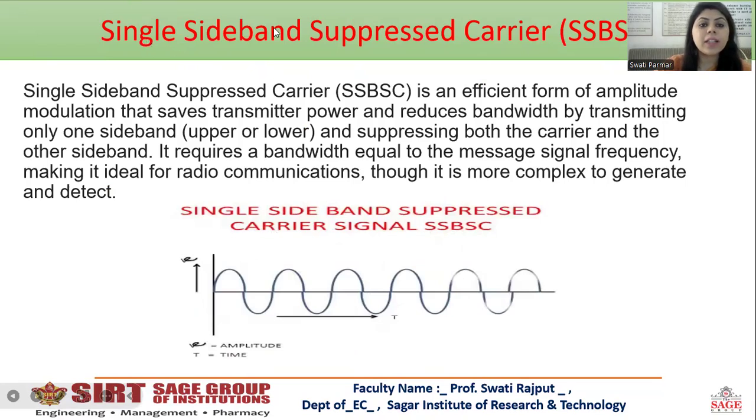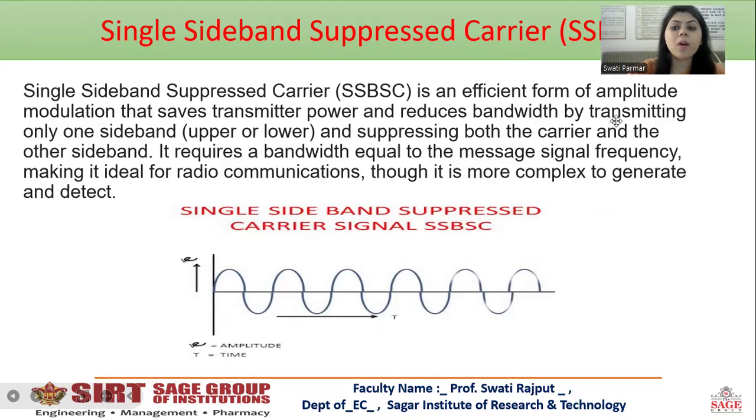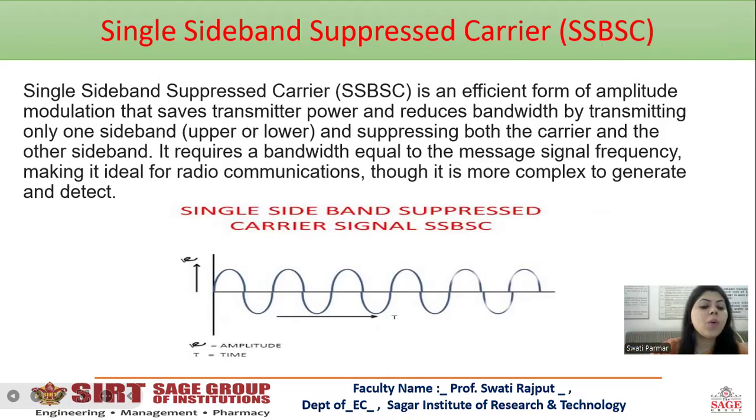Now, single sideband suppressed carrier, SSB-SC. Single sideband suppressed carrier is an efficient form of amplitude modulation that saves transmitter power and reduces bandwidth by transmitting only one sideband, upper or lower, and suppressing both the carrier and the other sideband. It requires a bandwidth equal to the message signal frequency, making it ideal for communication.